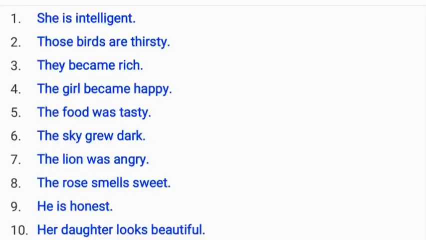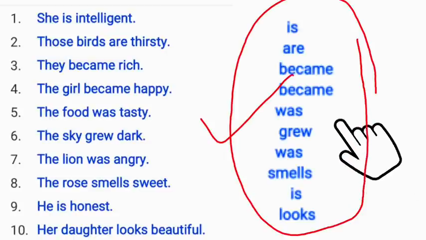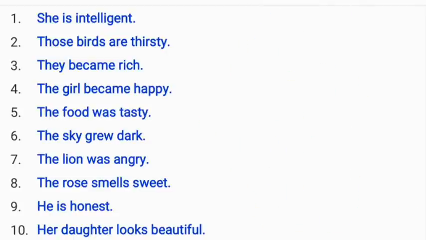Like she is intelligent, then thirsty, rich, happy, tasty, dark, angry, sweet, honest, beautiful. All these words are known as verbs of incomplete predication. Without them the sentence remains incomplete. So these are all intransitive verbs. Each sentence remains incomplete without the verb of incomplete predication, also known as a complement.